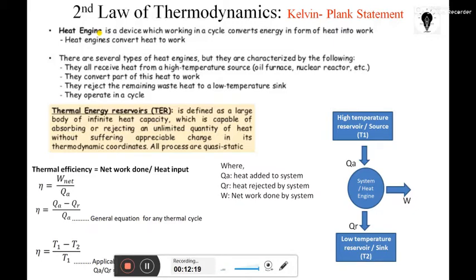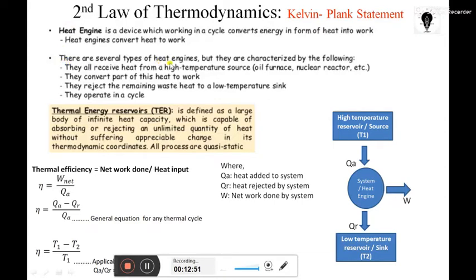So what is the role of a heat engine? It converts the heat released from the chemical fuel into useful work. More precisely, first the chemical energy from the fuel gets converted into heat energy, and that heat energy is further converted into work output. That is the role of a heat engine: conversion of heat energy into work output.